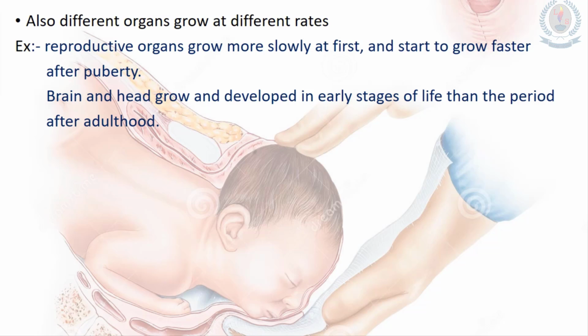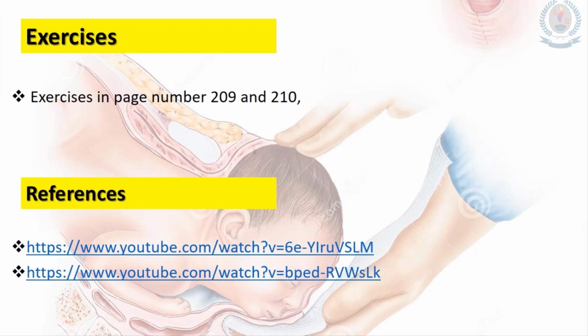Here I have added some exercises and references for your further knowledge. I have given some exercises on page numbers 209 and 210. Also this YouTube reference link will help you understand more about the menstrual cycle and the other processes that I have taught you. So please go through these links in order to brighten up your knowledge about reproduction.